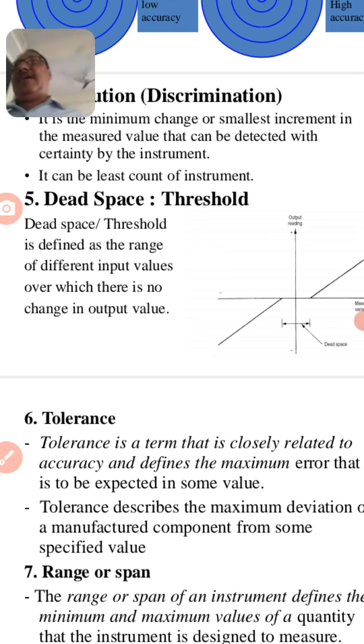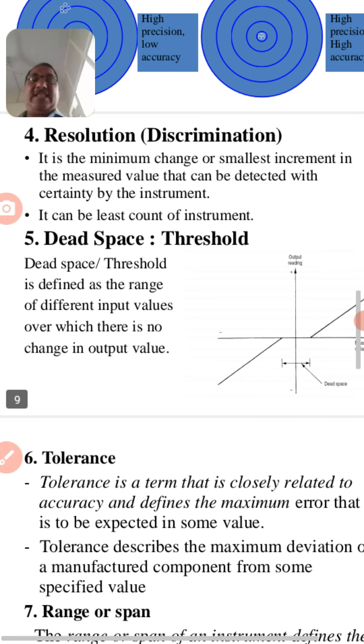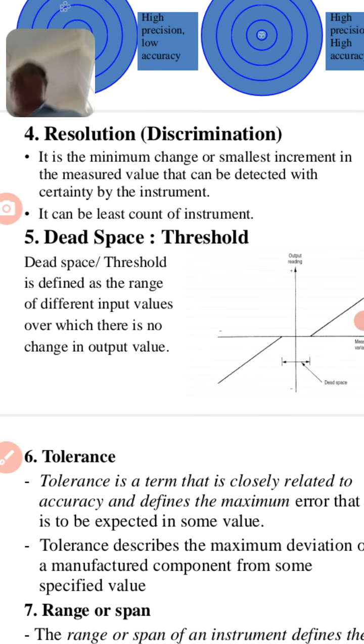There will be error. If I connect 1 volt input, then definitely there will be a change on the output side, which is nothing but a dead space or threshold. 1 millivolt is not giving me accurate output, that is a threshold.